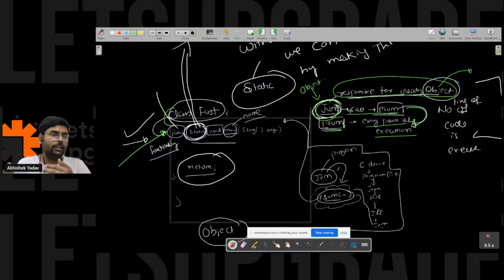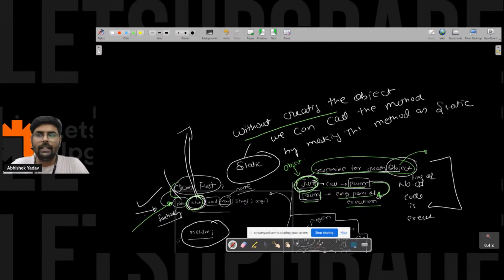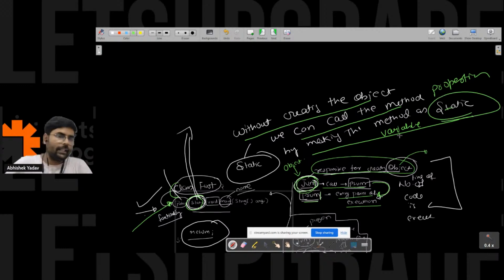So this is a contradiction, and in order to overcome this contradiction, we are using the static keyword. What is the static keyword doing? It is saying, hey, without creating the object, we can call the method and access the properties, by making the method or the variable static. Now it is clear. So there is a contradiction between the theory and the JVM.